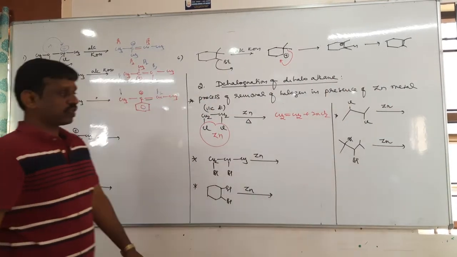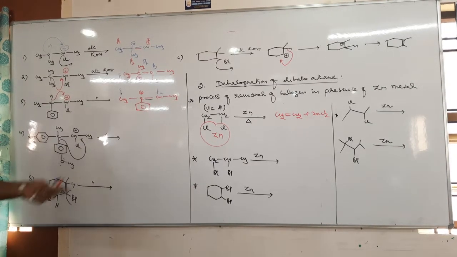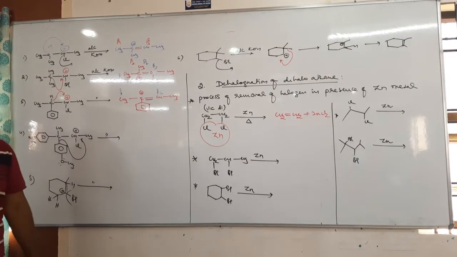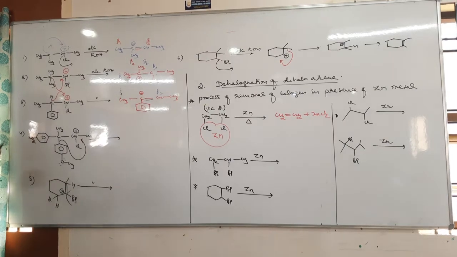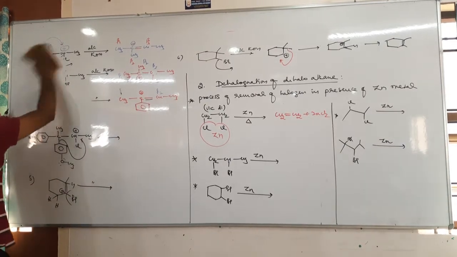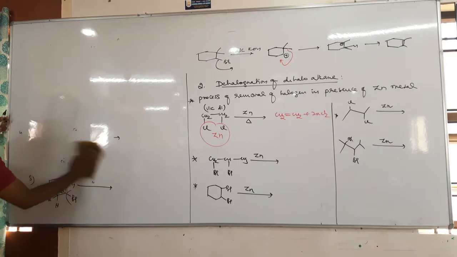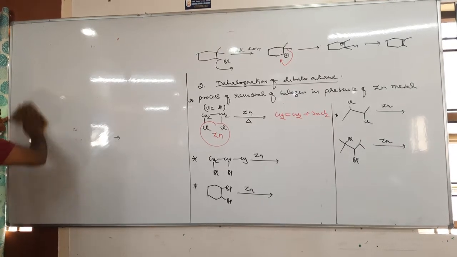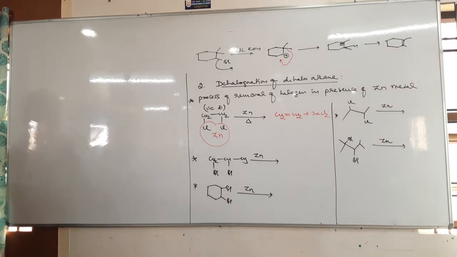Okay. So remove the 2 halogen, write 1 double bond. So it is a dehalogenation. Next, third method of preparation is from alkynes.